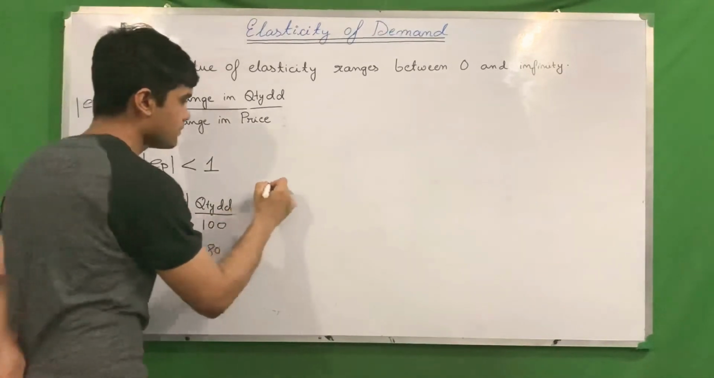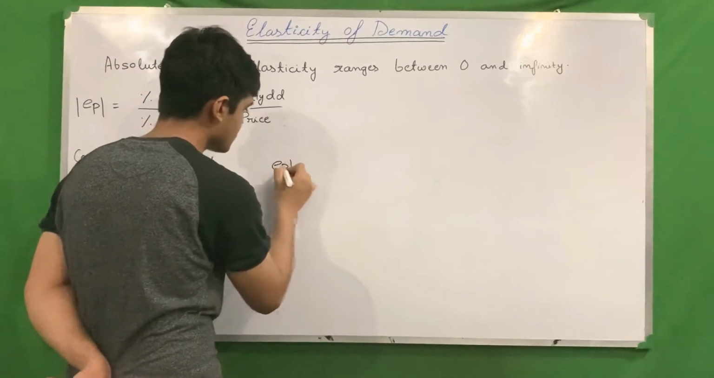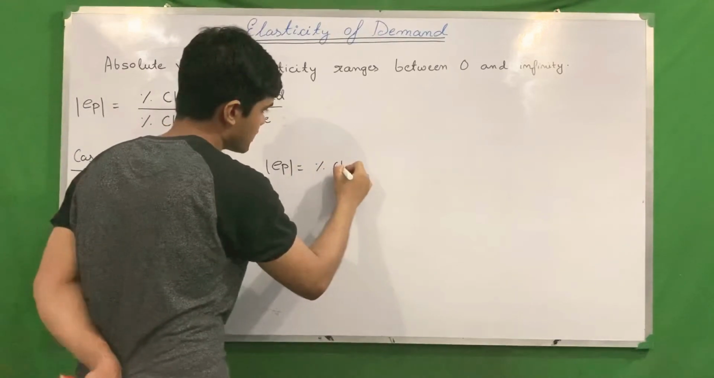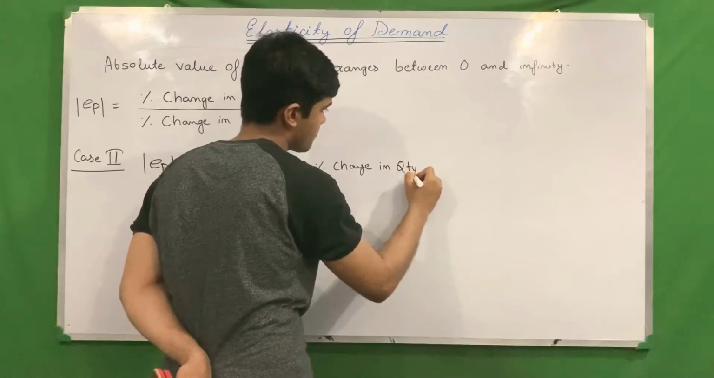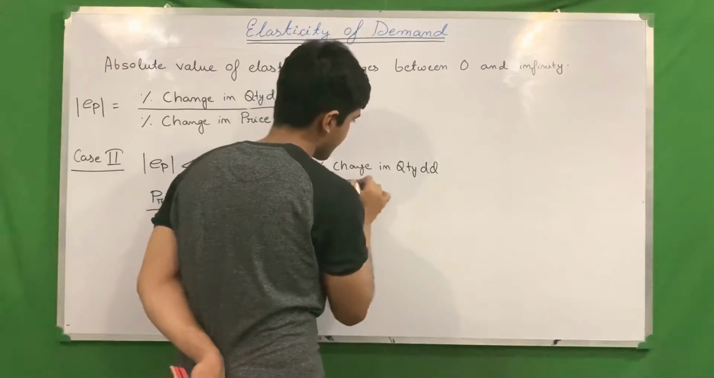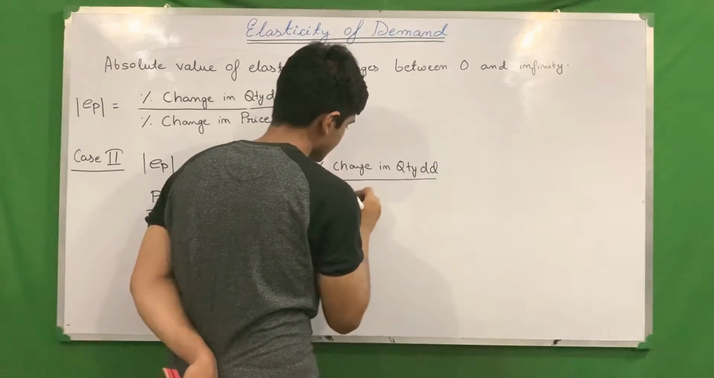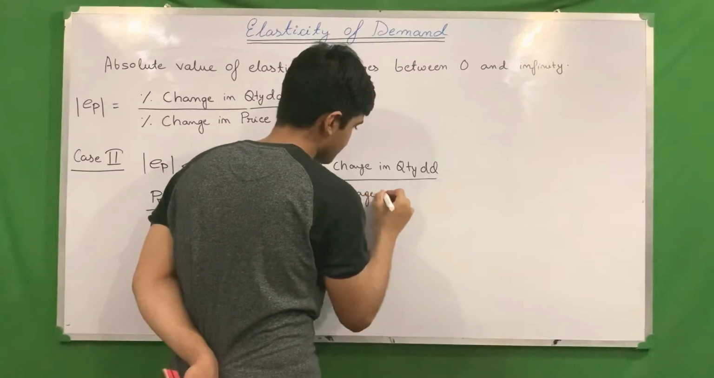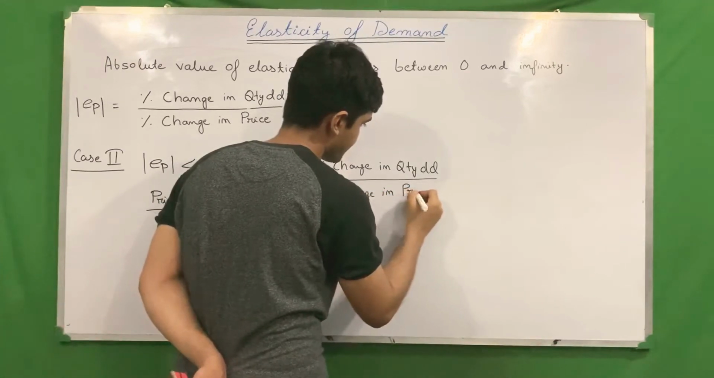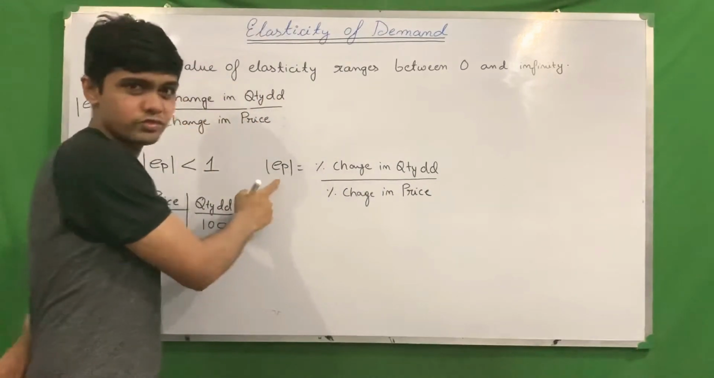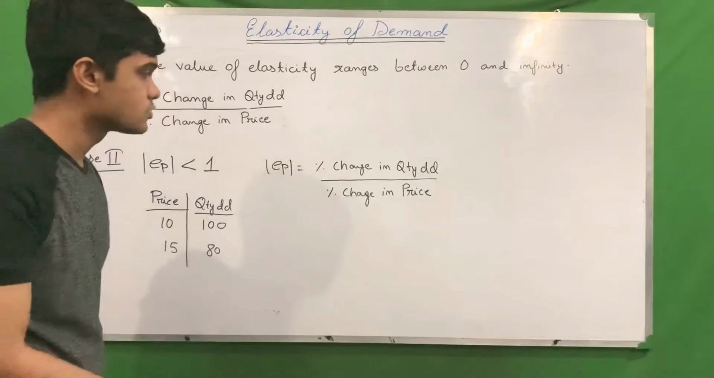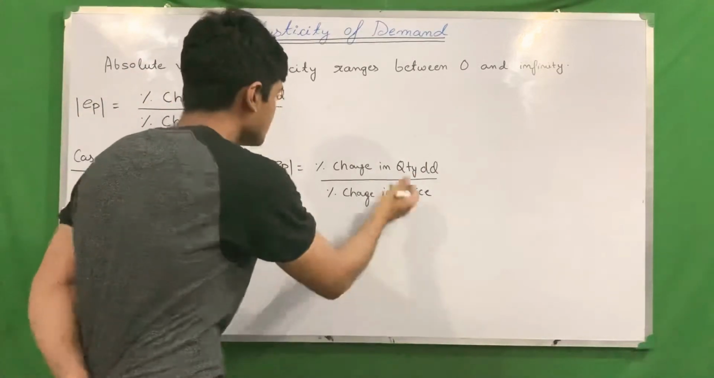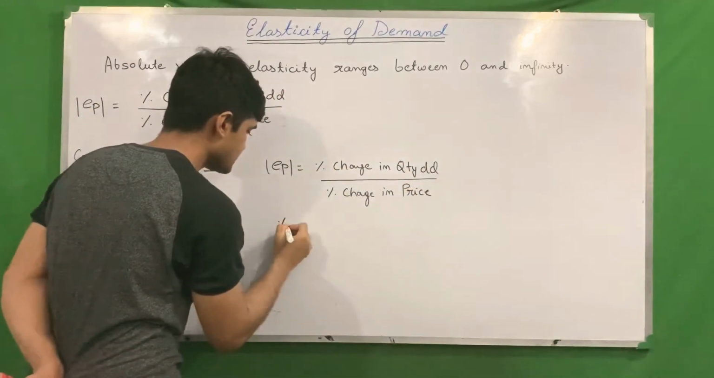Again, EP, we know the EP formula. What is the EP formula? EP bar is equal to percentage change in quantity demanded divided by percentage change in price. So we need to do EP bar, EP modulus or absolute value of EP, so we will ignore the negative sign. First we do the numerator, percentage change in quantity demanded.